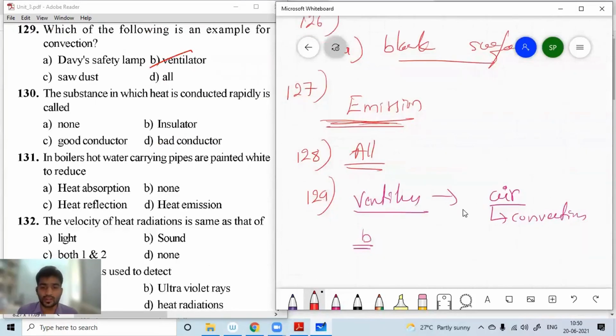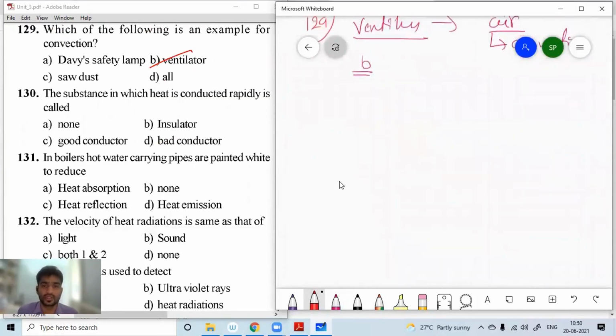Next, question number 130. The substance in which heat is conducted rapidly is called dash. Conducted rapidly means the heat is conducting through it. That is called a good conductor. Good conductor.